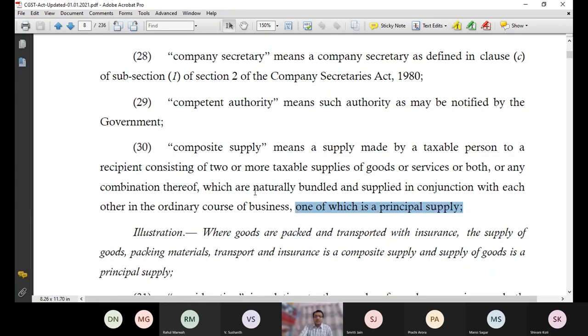So which are naturally bundled? Can you tell me which are naturally bundled? Like the hotel example which I have given. When you take a hotel stay, by default laundry service is naturally bundled. Can you only avail laundry services? Can you ever go outside a 5-star hotel and say, get my clothes washed, but I don't want to stay in your hotel? It's not possible. They will throw you out.